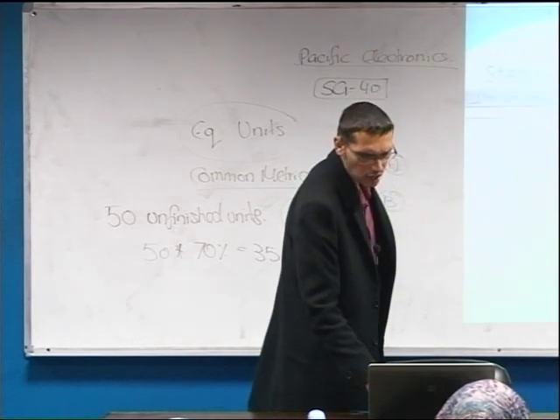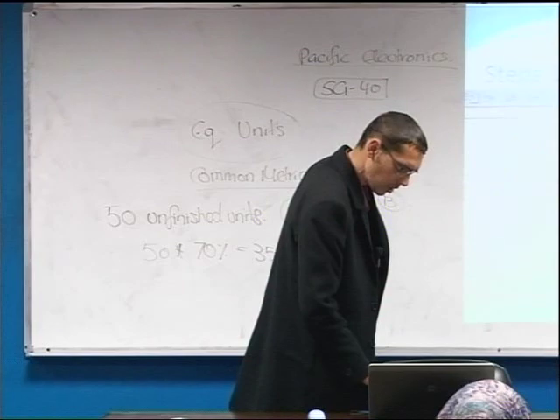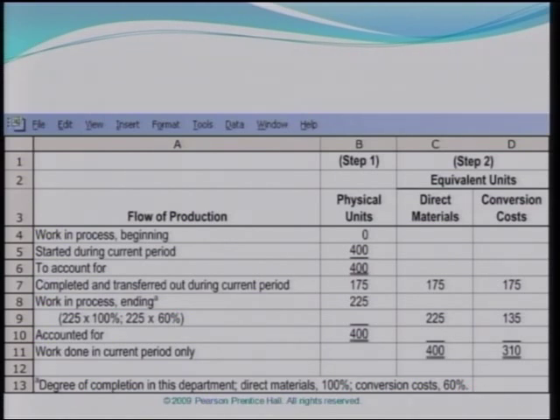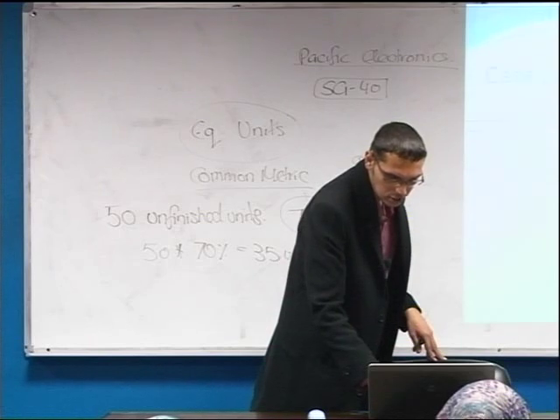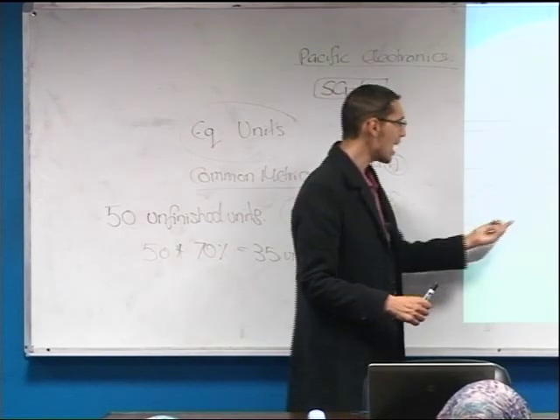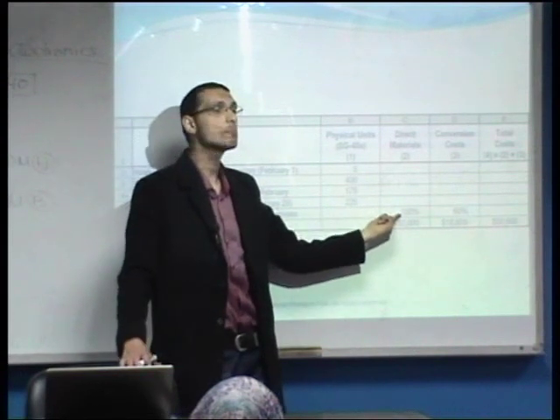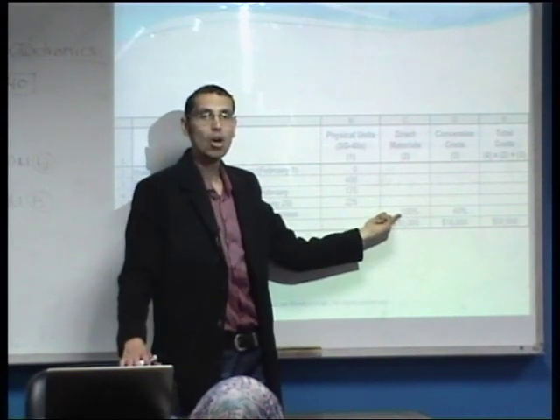Let us consider our case and see the different steps that are illustrated according to the data. Of course, as we saw in the illustration, the ending work in process has 100% of direct materials. Why?